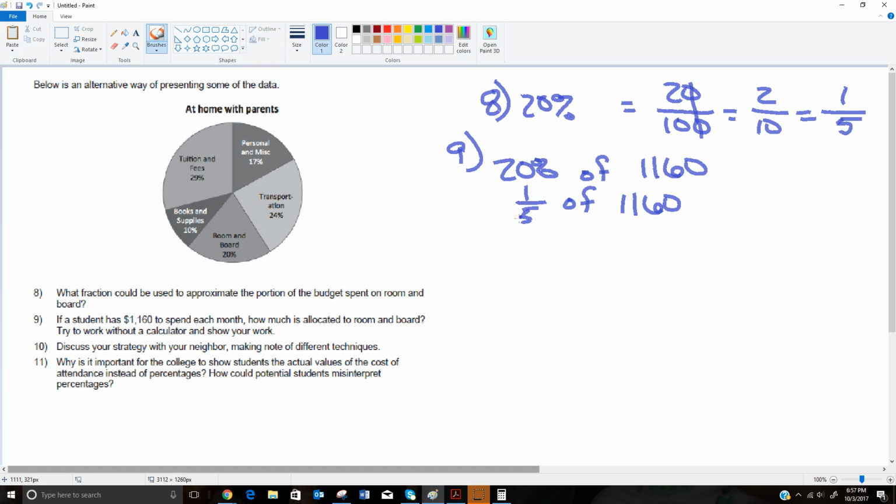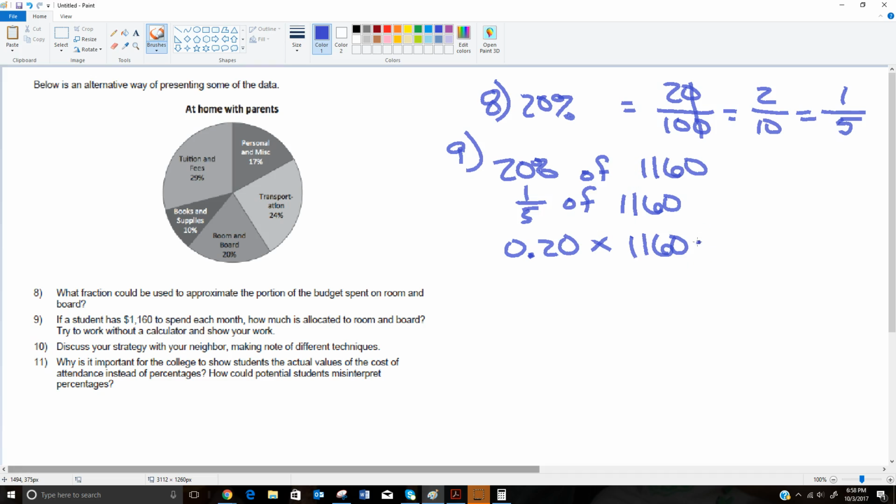There's different ways to do this. You could take 1/5 times 1,160, but I like to do the decimal because we've got the calculator handy. So I like to just change the 20% to 0.2 and multiply it by 1,160. In math, of almost always means multiply. So 20% of 1,160 means you're going to multiply to get what that is.